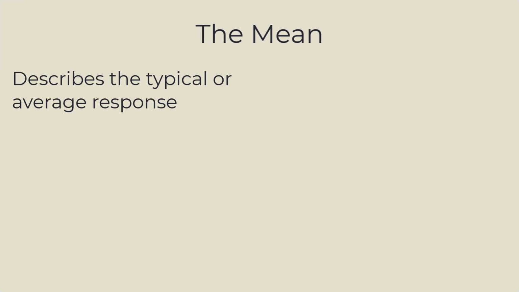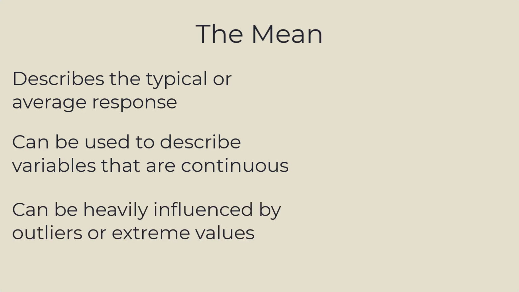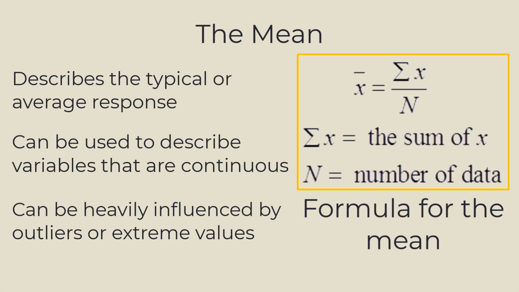The mean describes the average or typical response of a variable's distribution. The mean can be used to describe continuous variables. The mean is also heavily influenced by outliers or extreme values. On the right, you see the formula for the mean.